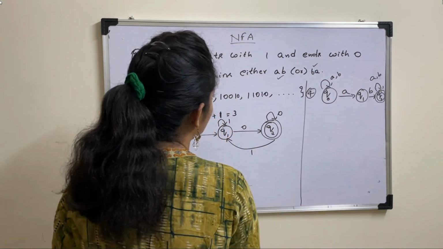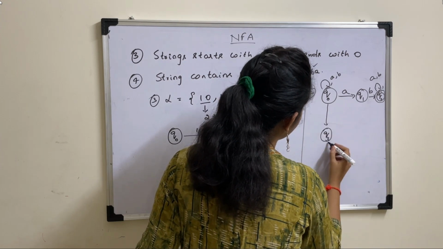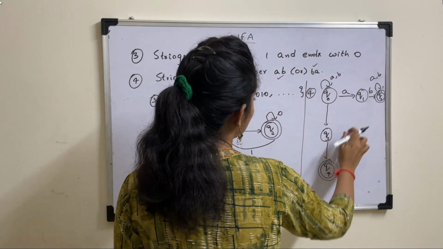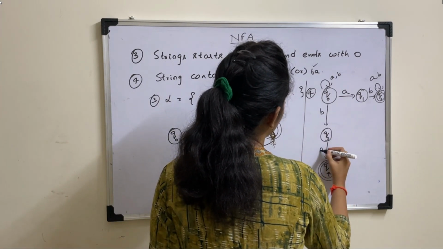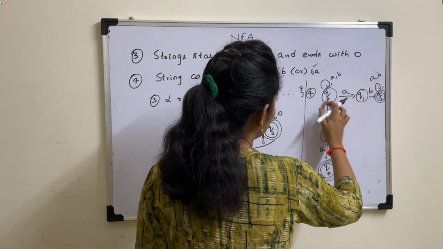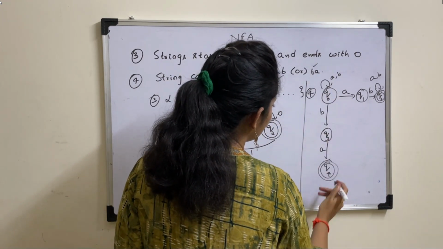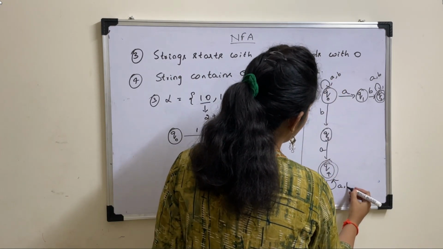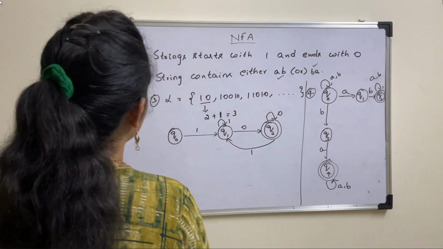Now, or BA. So you can take other direction, Q3, Q4. So we have two final states here. You can even do with single final state also. BA. Fine. So if the given string starts with AB, then automata moves in this direction. If it starts with BA, then it moves in this direction. So here before any number of A's and B's, after any number of A's and B's. So these two are solutions for 3 and 4 questions.